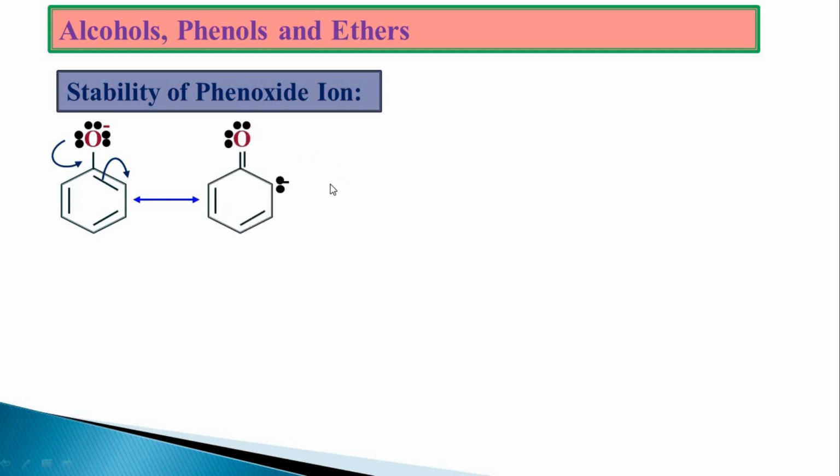This ortho carbon will donate the electron like this and the pi electron will be shifted towards the para position. In the third case, the para electron will be shifted towards the carbon and the pi bond will come on the carbon atom. Electron towards the bond and bond towards the atom.